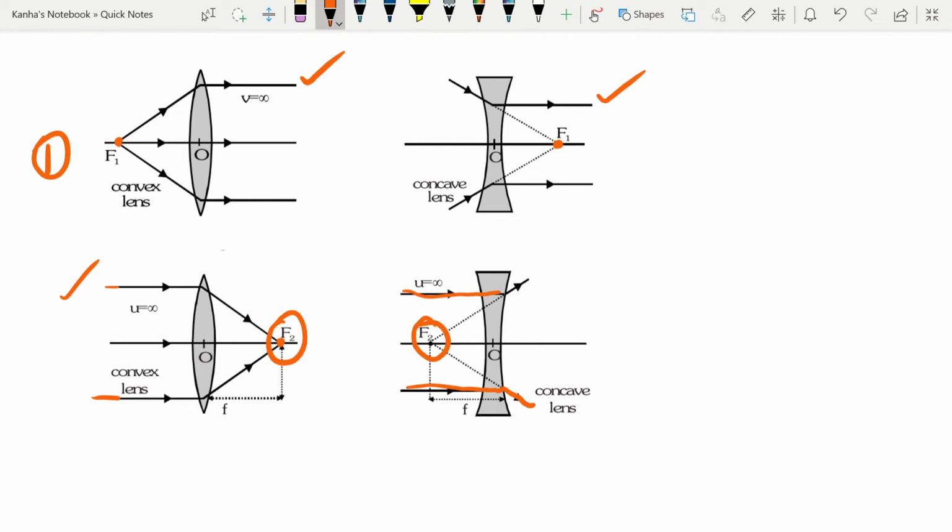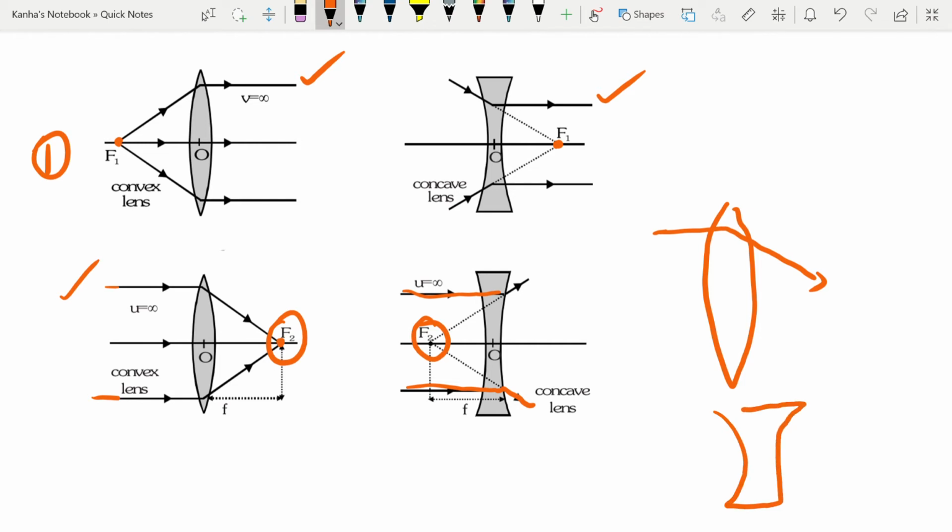First of all, you should remember that a convex lens is a converging lens, so light coming in is likely to converge. On the other hand, with a concave lens, it is likely to diverge out. This should be very clear at the onset.